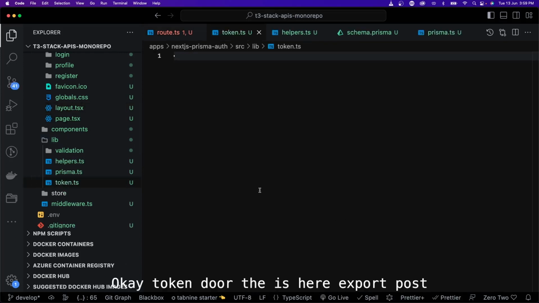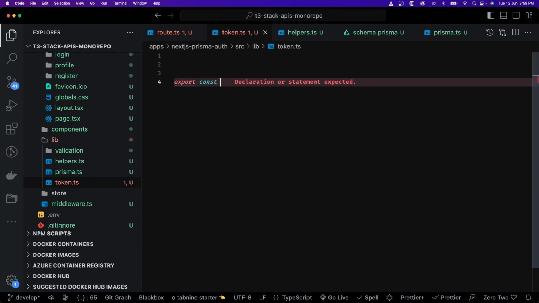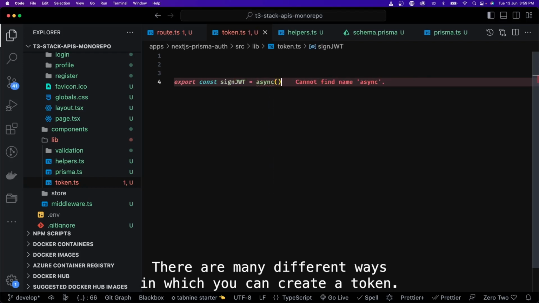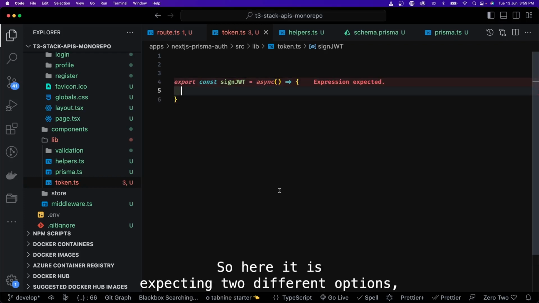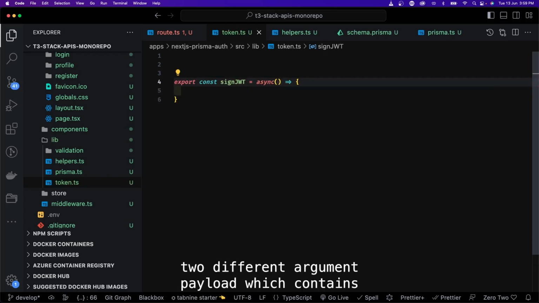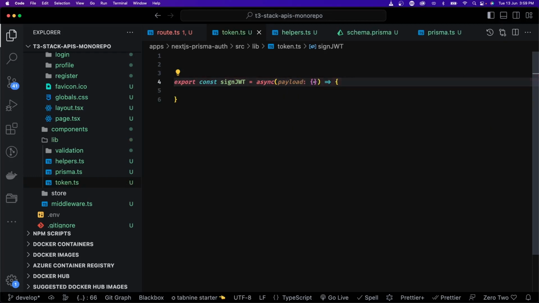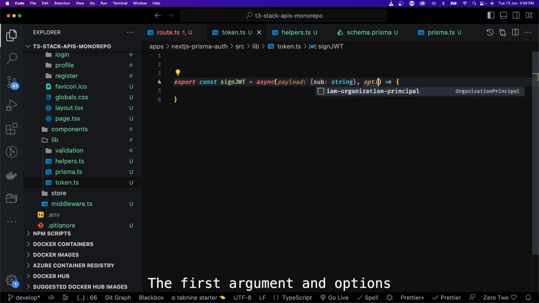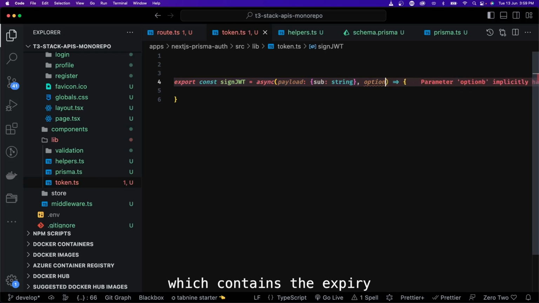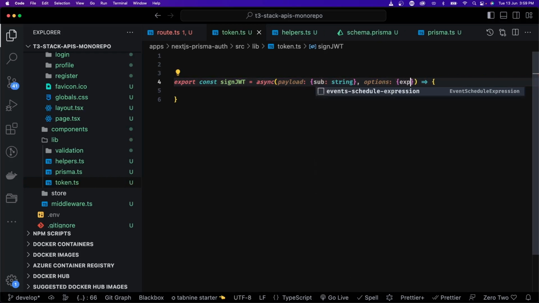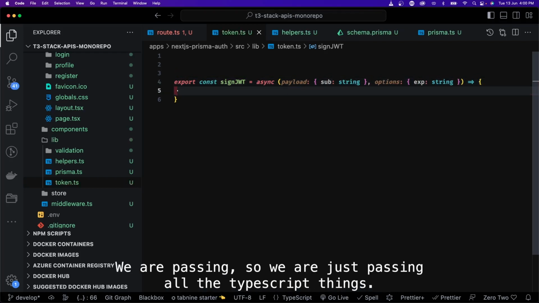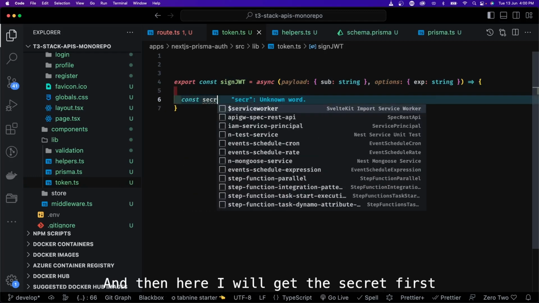Okay, token.ts, here export const signJWT, and I'm just going to play around with this library to create a token. There are many different ways in which you can create a token. So here it is expecting two different arguments. Payload which contains subscriber as a string, this is the first argument, and options which contains the expiry, that is also of type string, right? These two arguments we are passing. So we are just passing all the TypeScript typings, and then here I will get the secret first.